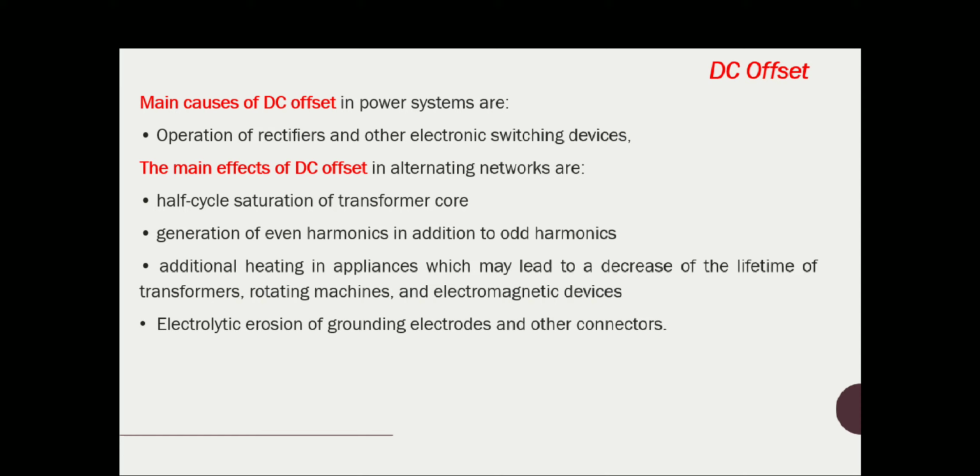Electrolytic erosion of grounding electrodes and other connectors are also main effects of DC offset. Regarding the other kinds of waveform distortion, we will discuss them in the next video lecture.